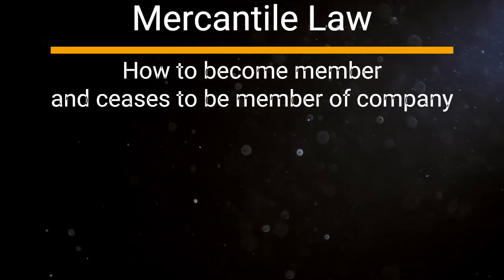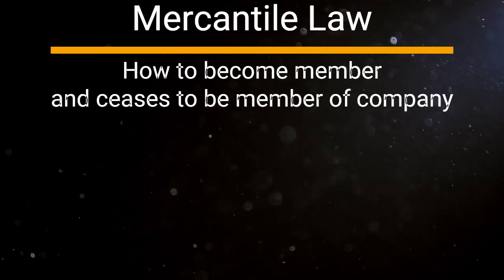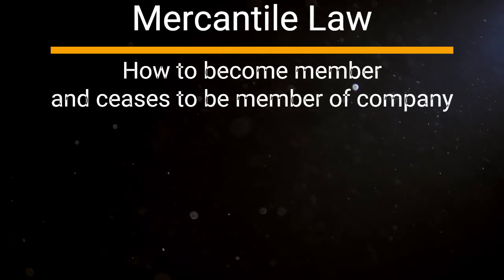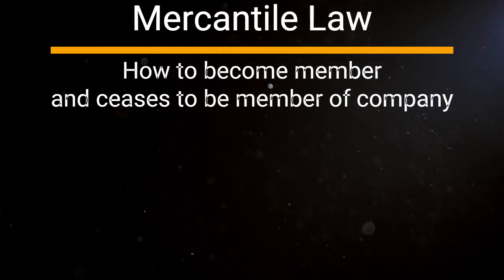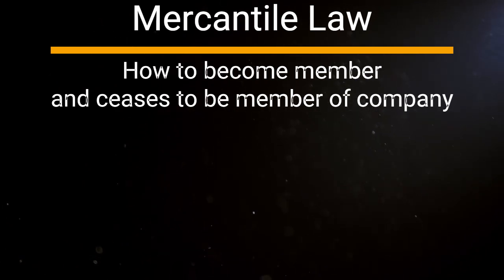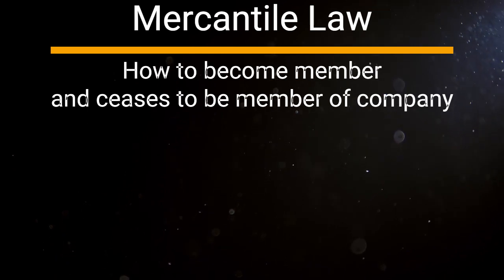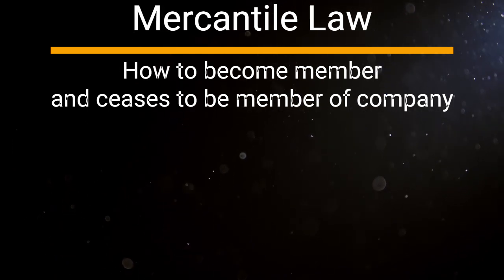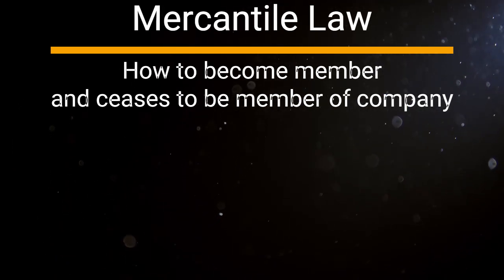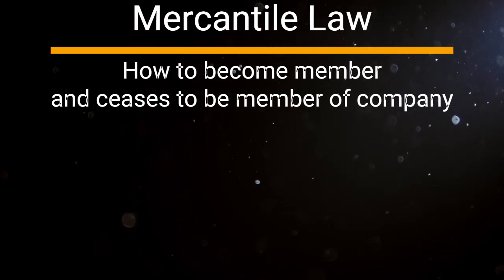If there is any condition, the allotment must be made on the basis of the conditions specified. 3. Membership by transfer. A person can become a member of a company by transfer of shares. 4. Membership by succession. The heirs of a deceased shareholder or the official assignee become entitled to be members in place of a deceased or an insolvent.